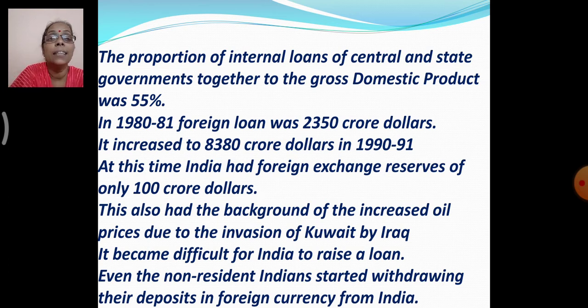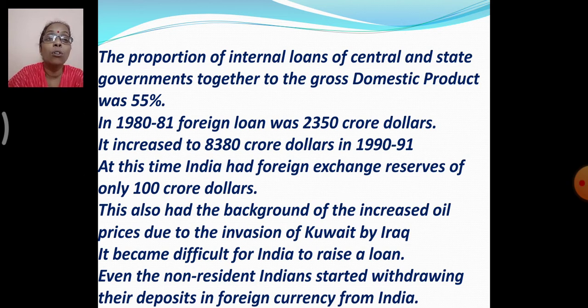In 1980-81, the foreign loan was about 2,350 crore dollars, whereas in 1990-91 it had increased to about 8,380 crore dollars. At this time, India had foreign exchange reserves of only 100 crore dollars.